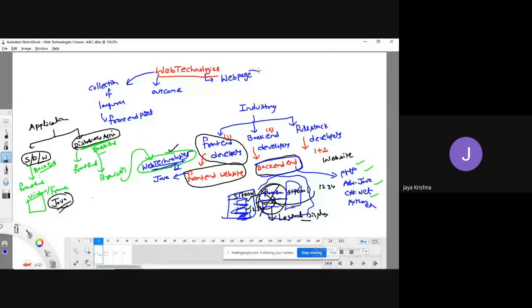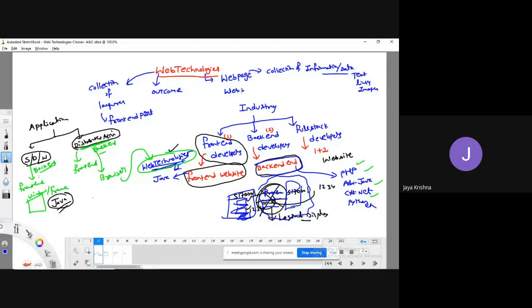First of all, what do you mean by web page? A web page is a collection of information, or simply you can call it data. There is a huge difference between information and data. That is also what we discussed in the data structure subject. So it is a collection that can include images, text, links, normal text, multimedia, anything. This is a web page.